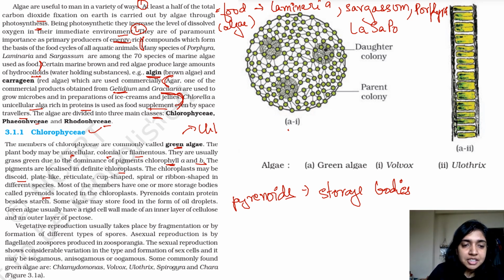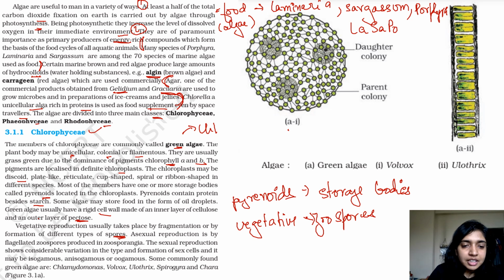Pyrenoids contain proteins besides starch. Some algae may store food in the form of oil droplets. Green algae usually have a rigid cell wall made up of an inner layer of cellulose and an outer layer of pectose. Vegetative reproduction usually takes place by fragmentation or by formation of different types of spores. Okay, so when we're talking about the vegetative reproduction in chlorophyceae, we are talking about spores. Asexual reproduction is by flagellated zoospores. Which type of spores? Zoospores.